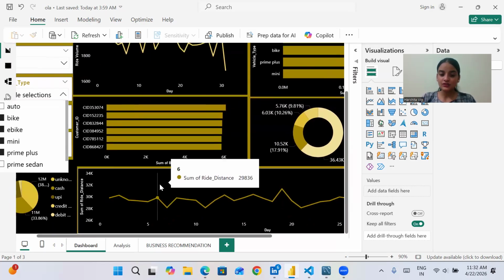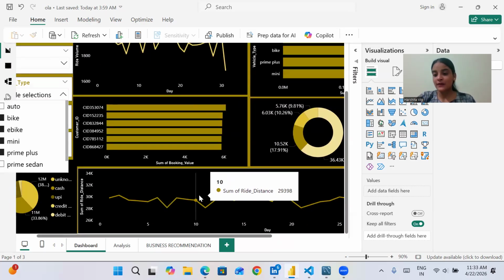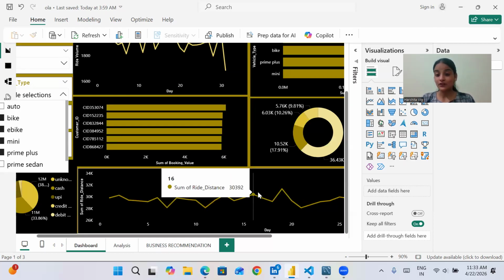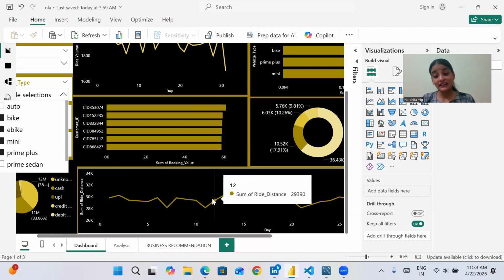The next thing that was made is ride distance distribution per day. For that, I have used this line chart. This shows how ride distance varies daily in the month of July, and it indirectly impacts revenue generation. The next thing that we have used is revenue analysis. It evaluates the financial performance.